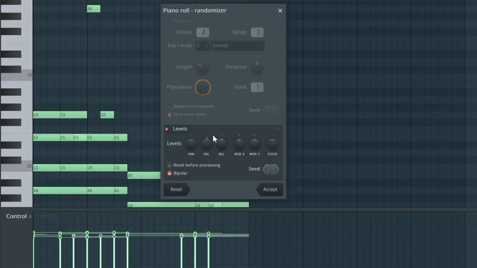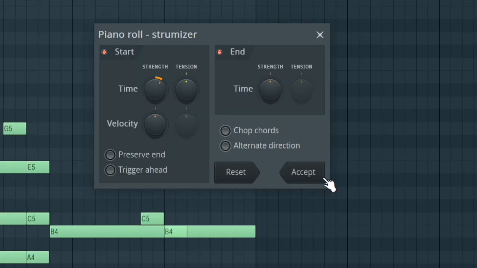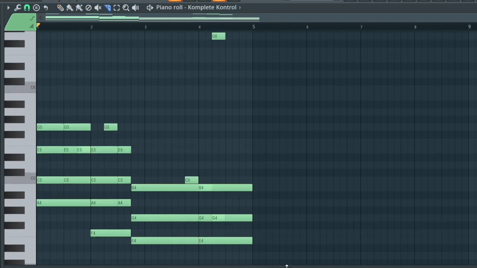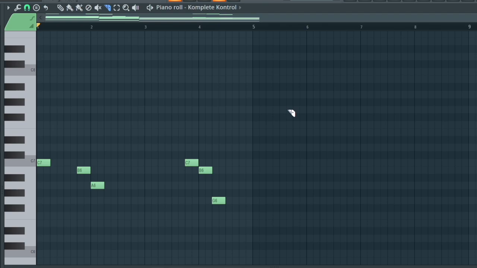We have our chord progression here, and we have our simple top line melody. Options R or Alt R, that's just gonna randomize the velocity. Options S or Alt S, that's gonna strum everything. We're just gonna reduce the time in here, and then we're gonna grab our slice tool here, and then we're just gonna cut this section here off, just to make sure that there are no notes bleeding over to the other section. This is what the final thing will sound like.